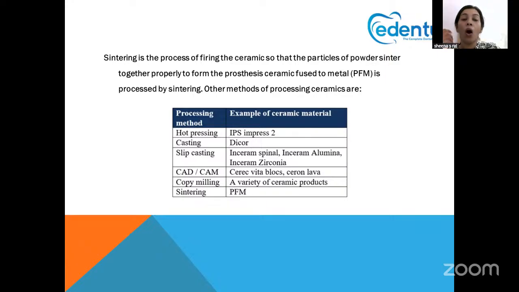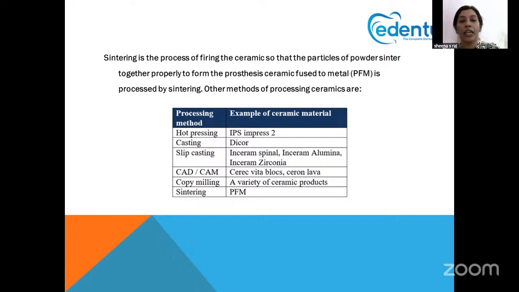Second is the hot pressing method, by which IPS Impress 2 type ceramics are formed. The casting method is used for Dicor. Slip casting is used for In-Ceram Spinell, In-Ceram Alumina, In-Ceram Zirconia, etc. CAD-CAM is used for ceramics like Cerec, Vitablocs, Cercon, Lava, etc. CAD-CAM is the most recent mechanism, used for fusing the particles of ceramics to form a fused ceramic.